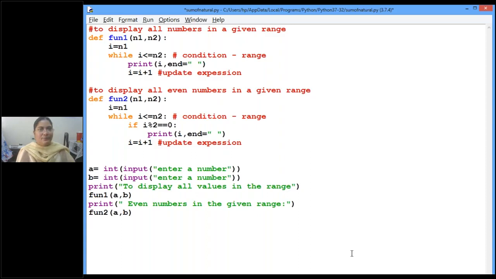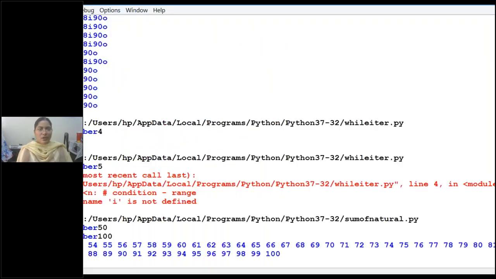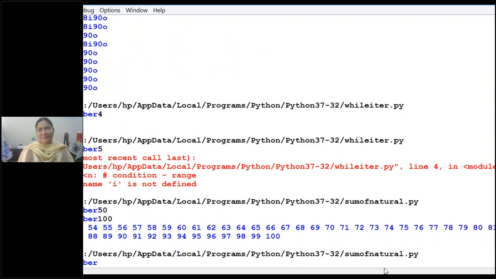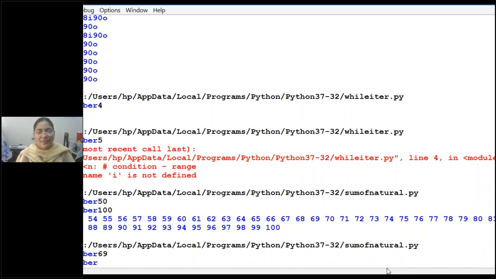So now let's execute and see. Give me one number, Asim. Starting from where to where do you want? From 69. Up to where do you need it? Even numbers up to 1000. Okay, up to 1000. So now we have given two numbers for the range. We haven't started with one, but we are using a while loop only.